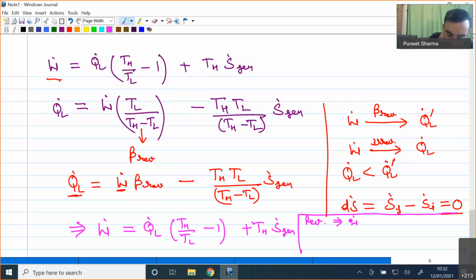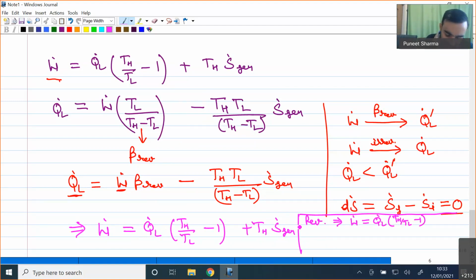In case of reversible manner, S dot generation will be equal to 0. So my work will be nothing but Q dot L times (TH divided by TL minus 1). If my cycle is operating in irreversible manner, then I have this Q dot L refrigeration effect, and work will be Q dot L times (TH by TL minus 1) plus TH into S dot generation.